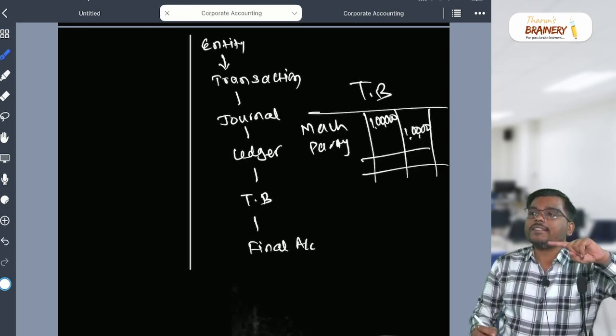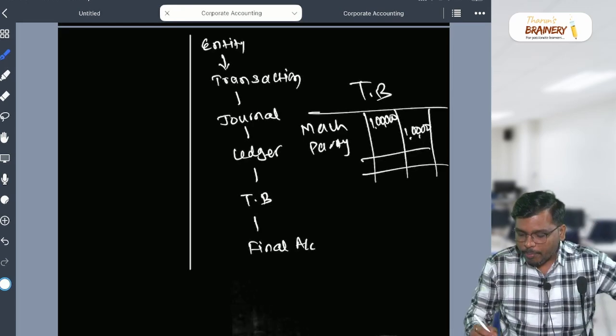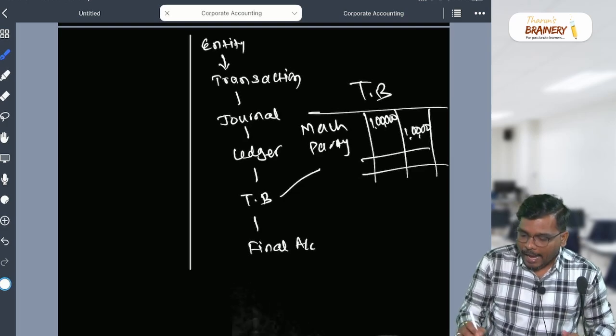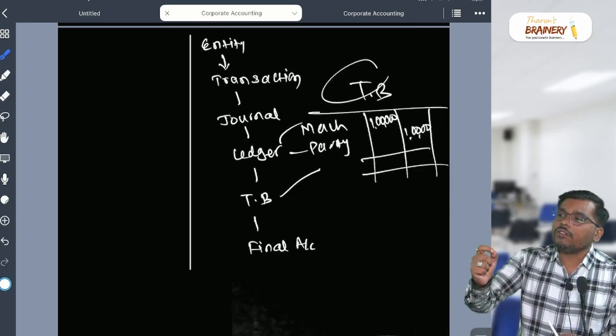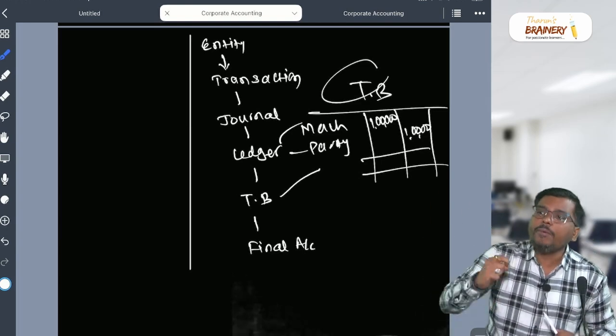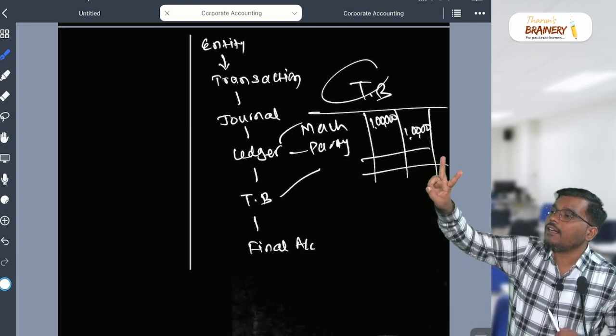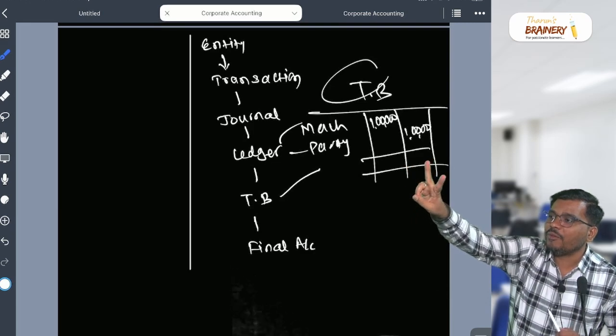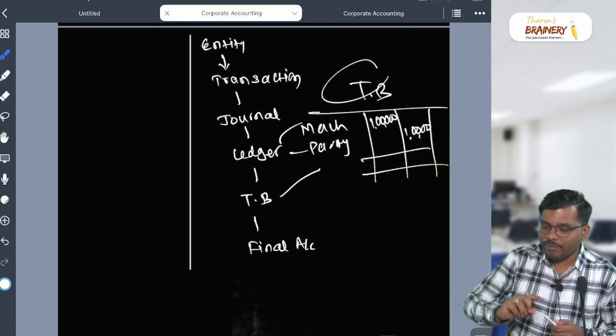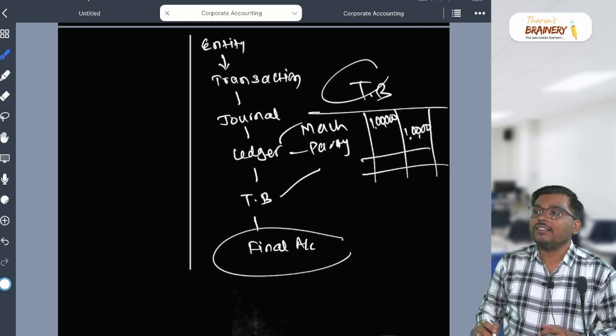That means from the transaction you prepare the ledger, from the ledger you prepare what? TB, and in the TB this item has already appeared. So any transaction, any item which appears in the TB, it has to come in how many places, sir? One place. Which one place, sir? In the final account.